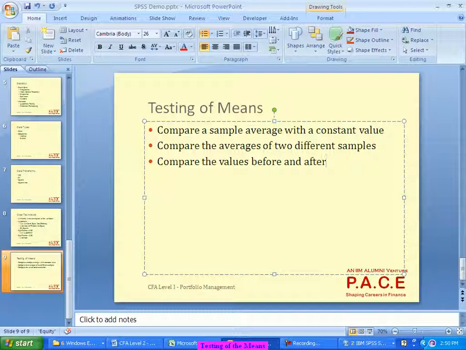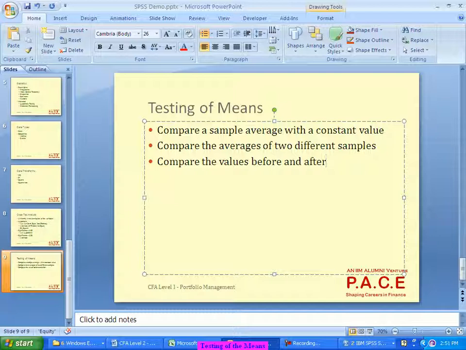What they do is after the training is over, again administer the same test to see by what extent the training is successful, training is effective. So that before and after kind of scenarios, taking the same numbers before the actual treatment versus after the treatment, can be tested through this. So these are the three typical tests of the averages which are very commonly used in the industry.